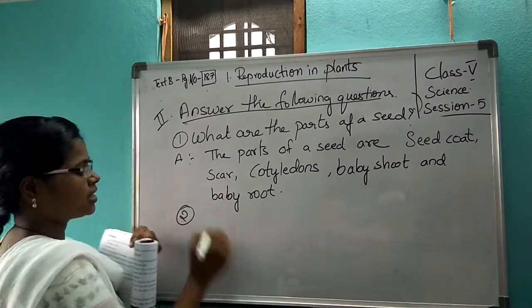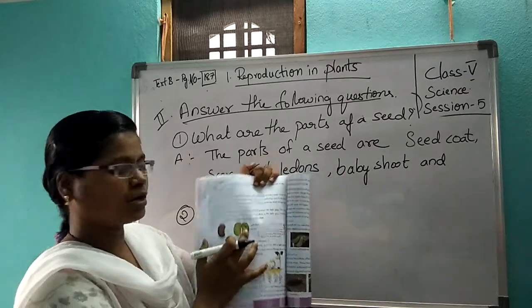Okay, and second question. If you want, you can draw this diagram.